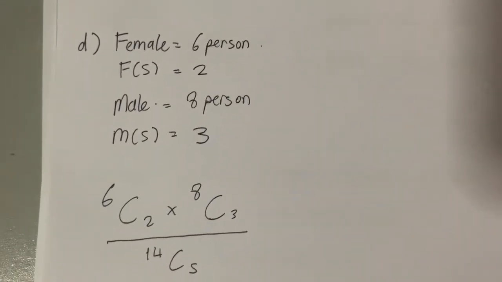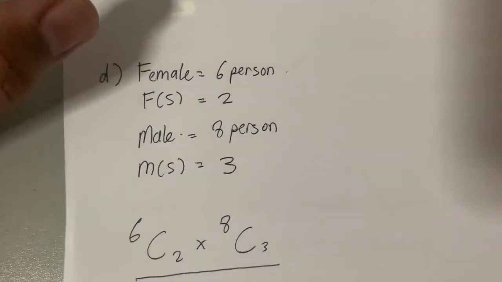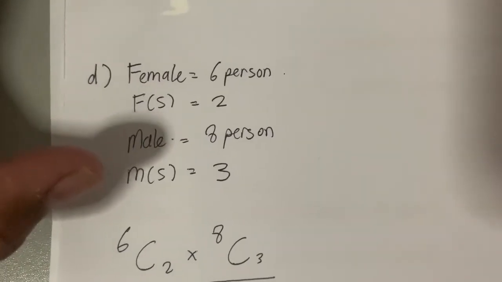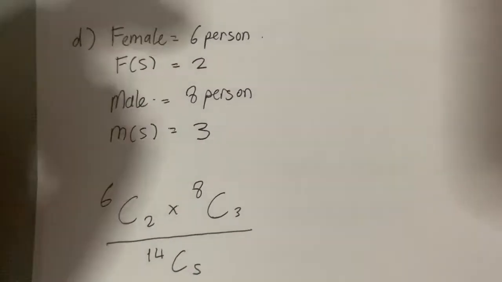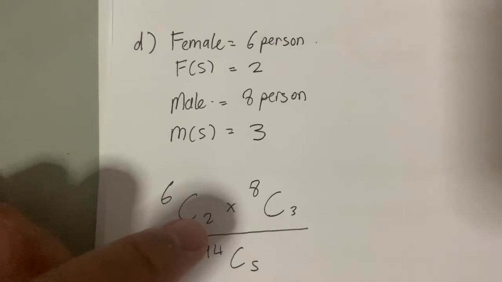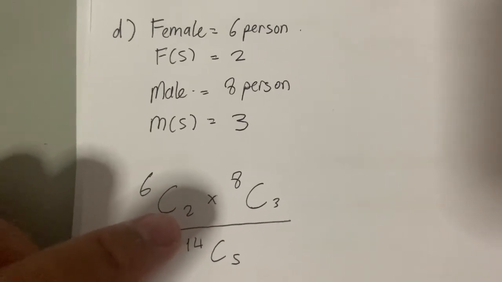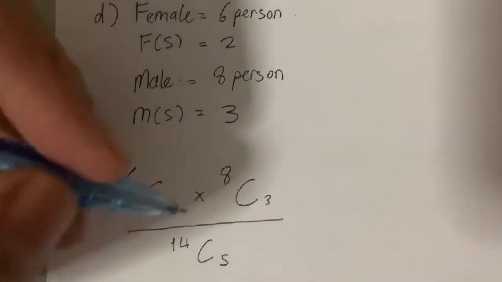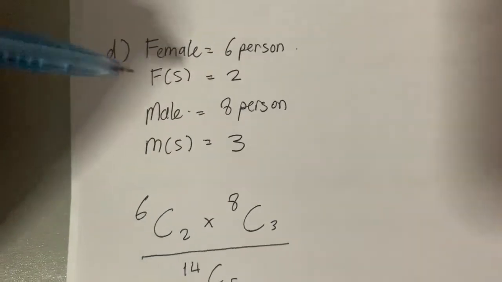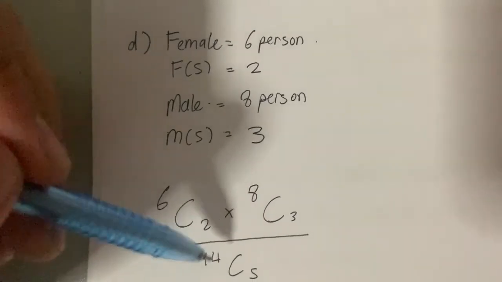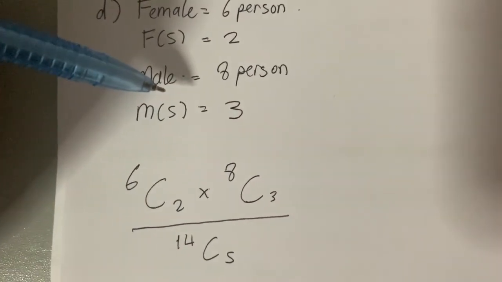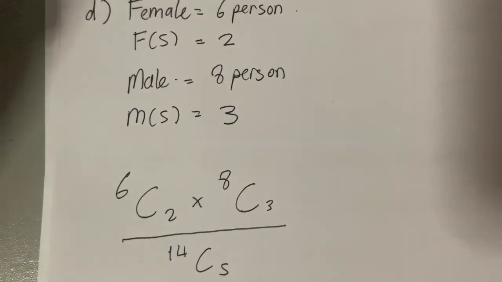So we took out the information from the question, then we got female 6 and male 8. So the number of females to get the scholarship is 2 and the number of males to get the scholarship is 3. So we just put C6, C2 because female, and for the males, we times with 8, C3, over 14, which is the total female and male students, C5, the 5 is the total students that may get the scholarship.